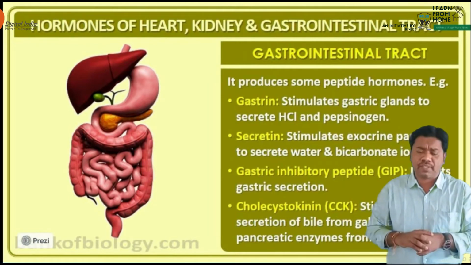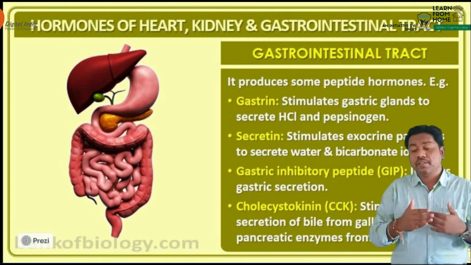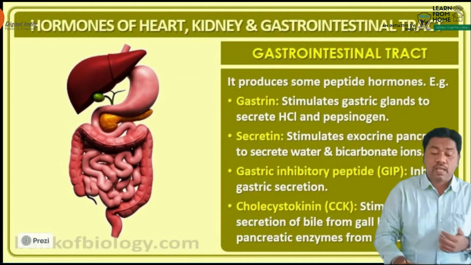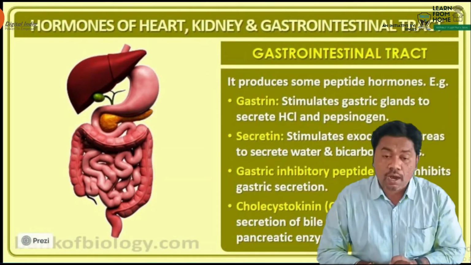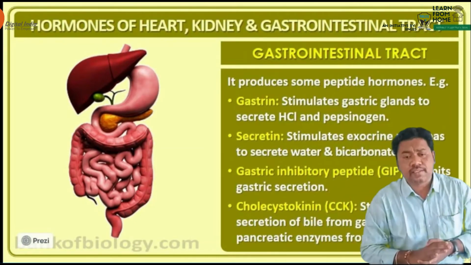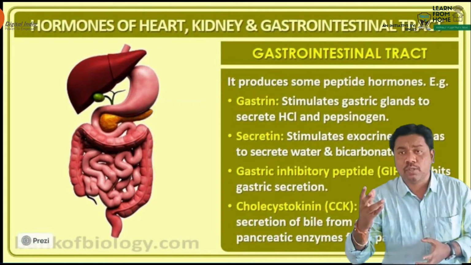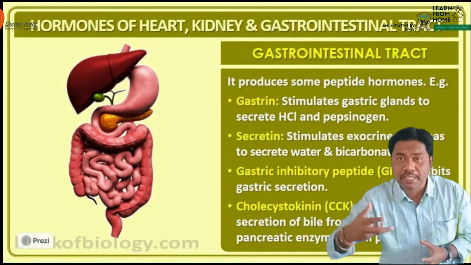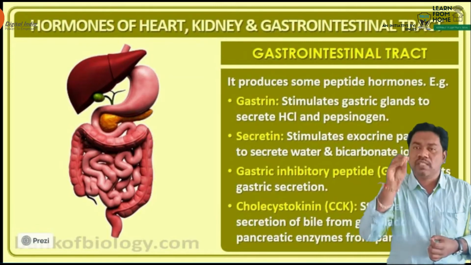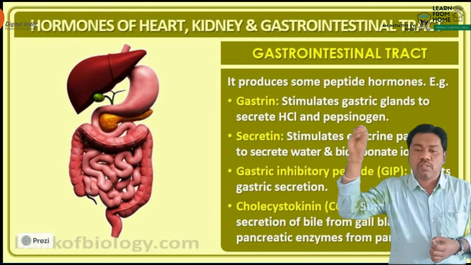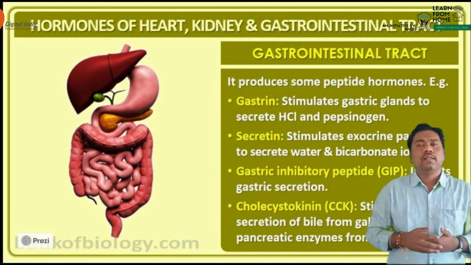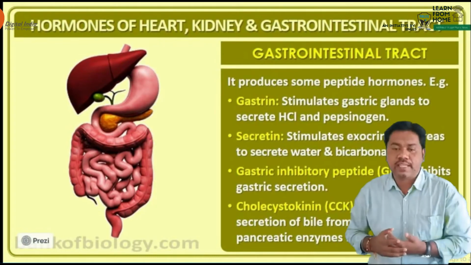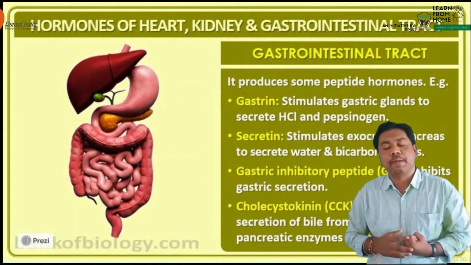That question was also given in a previous AIPMT examination, so this is very important. CCK stimulates the secretion of bile from the gallbladder and pancreatic enzymes from the pancreas. This is the function of the CCK hormone. CCK is also known as pancreozymin. Which hormone is also known as pancreozymin? The CCK hormone. It acts on the gallbladder as well as the pancreas for the production of bile and pancreatic juices.